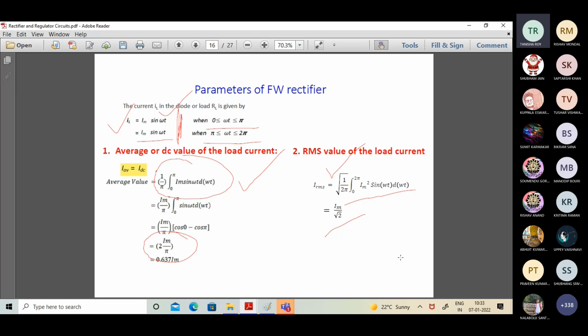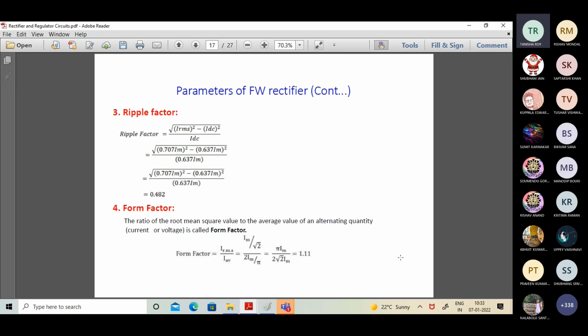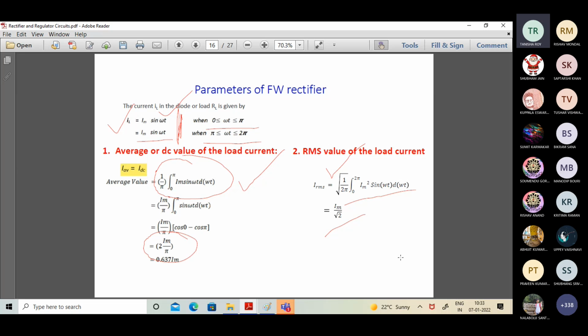Sir, won't the second part of the current be minus Im sin omega t, because the sine part will be negative? No, we are talking about the load current. Load current is unipolar, so there is no question of having any minus. Both halves will be rectified.